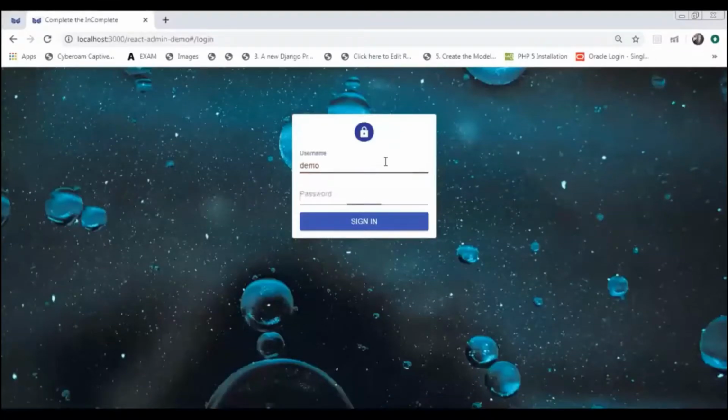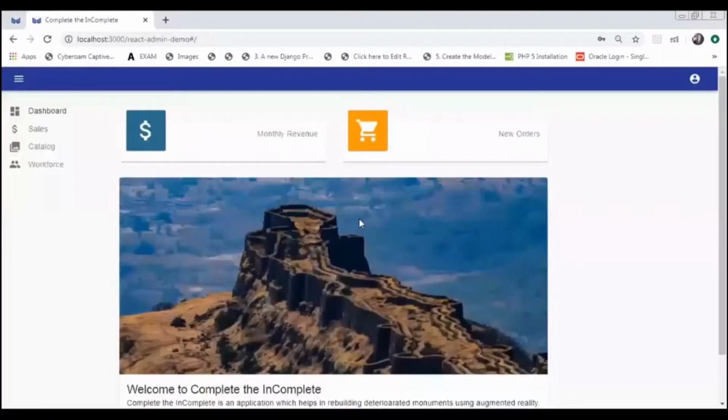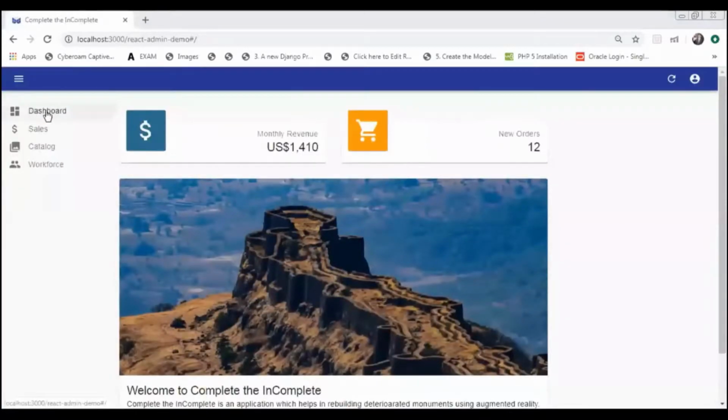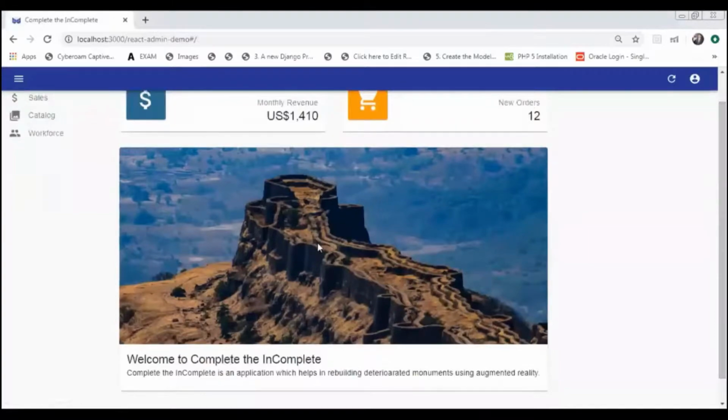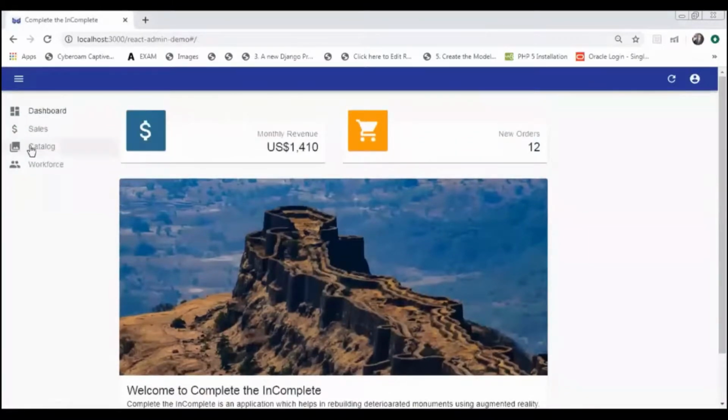Okay, so this is our admin website. Let's enter into our admin website so the admin can edit things. So sign in. This is our dashboard. This is our monthly revenue, and these are the number of new orders that have been placed. This is just a small introduction of our application, Complete the Incomplete. Let's now go to catalog. Catalog consists of structures and forts. Let's see the structures first.